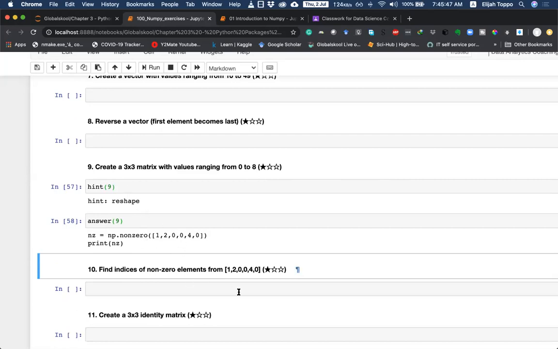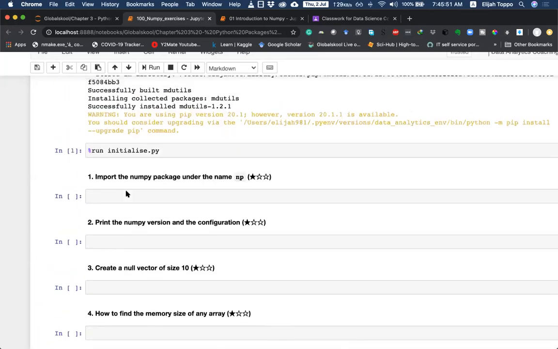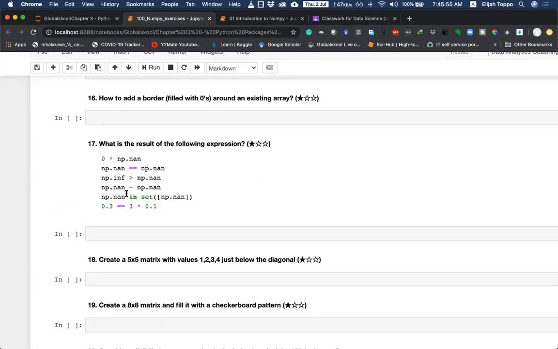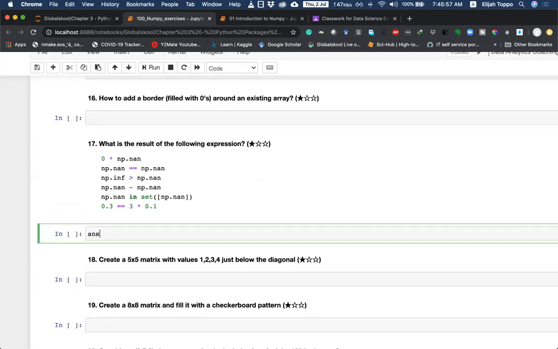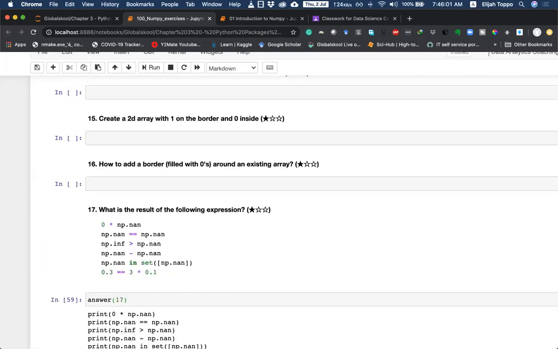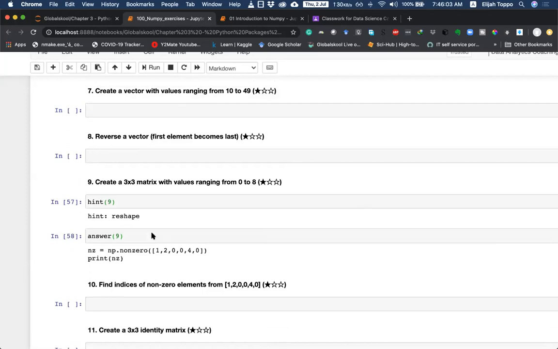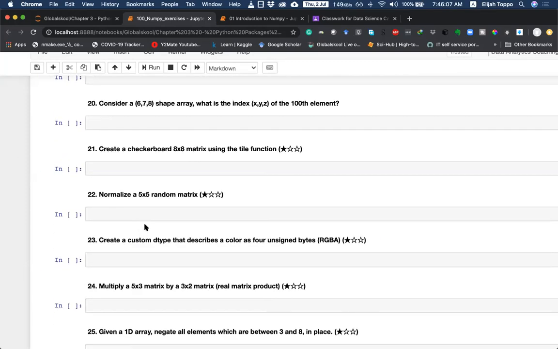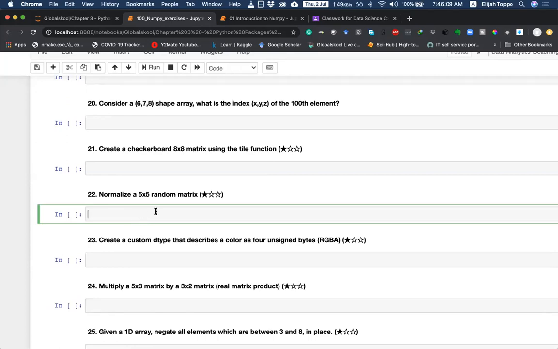Instead of 9, it is giving the answer for 10. Let me see if we have messed something up. Okay, let me go to a different example. So here I do answer of 17. Maybe there's an error in this part, but generally when you go to a question and you don't know its answer, you can use the hint or the answer function.